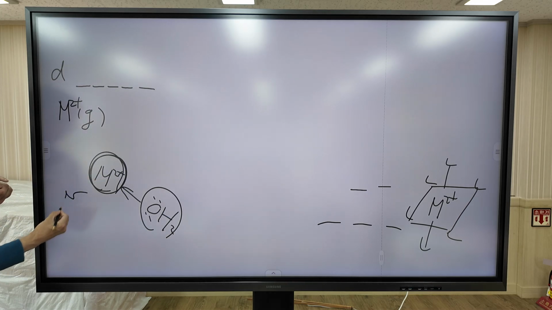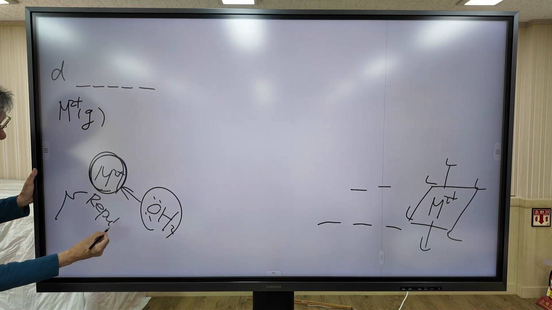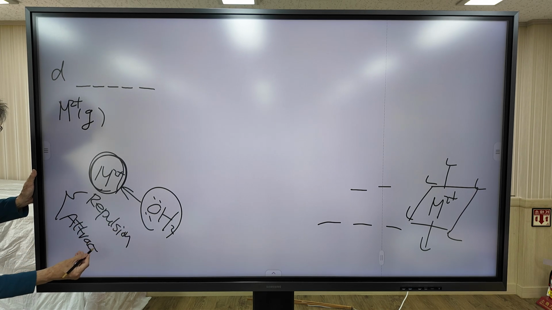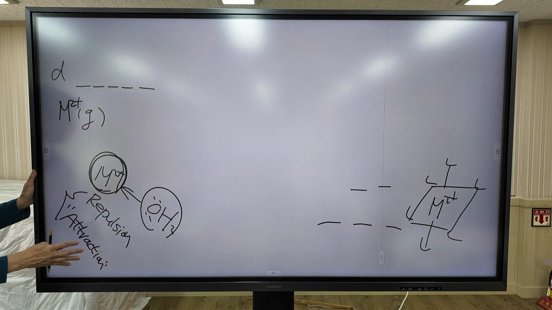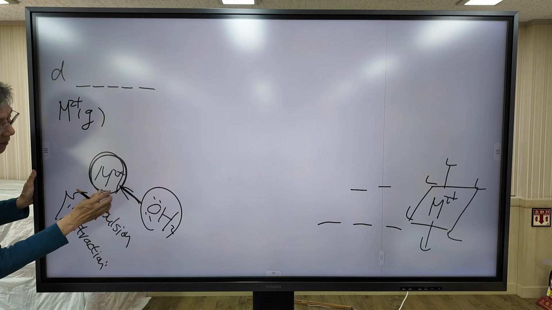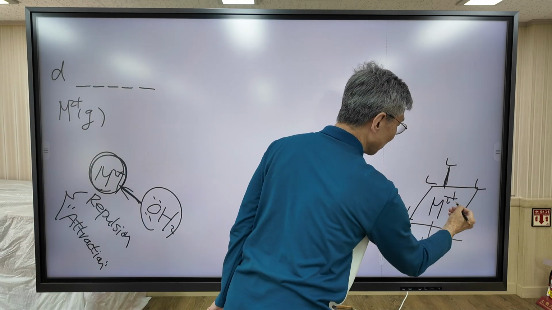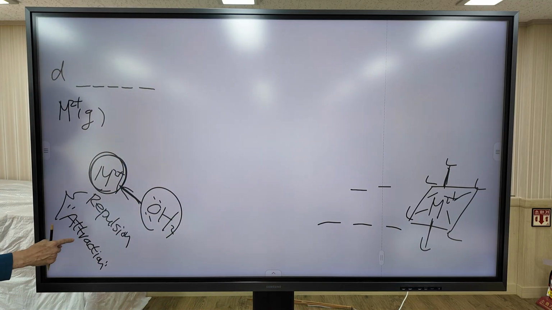There are 2 kinds of interaction: repulsion and attraction. Attraction is obvious because there's a bond between metal and ligand. This is a chemical bond, so obviously there is an attraction.